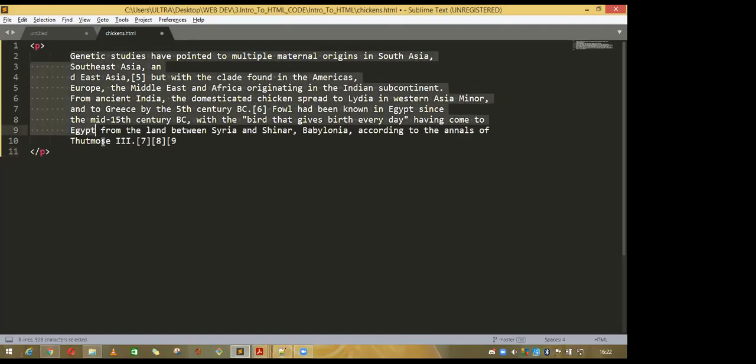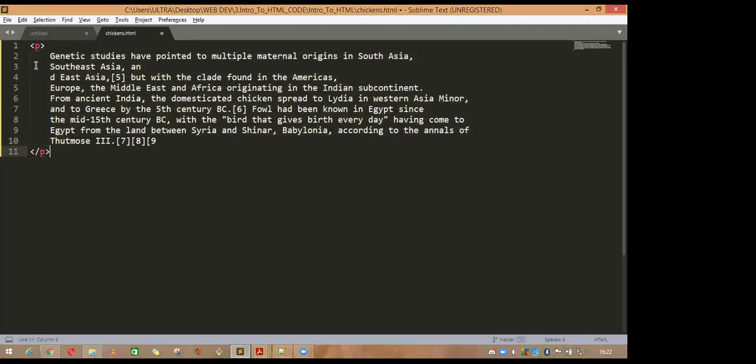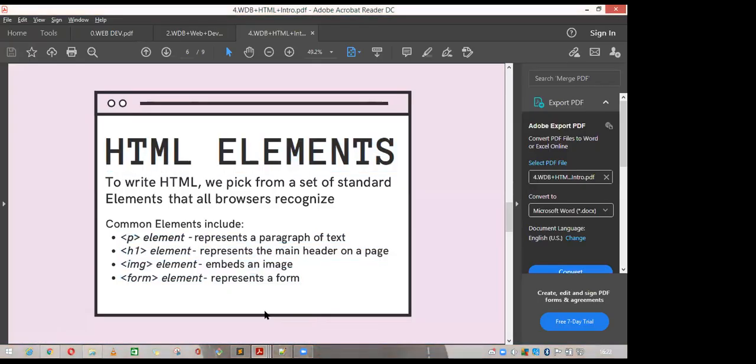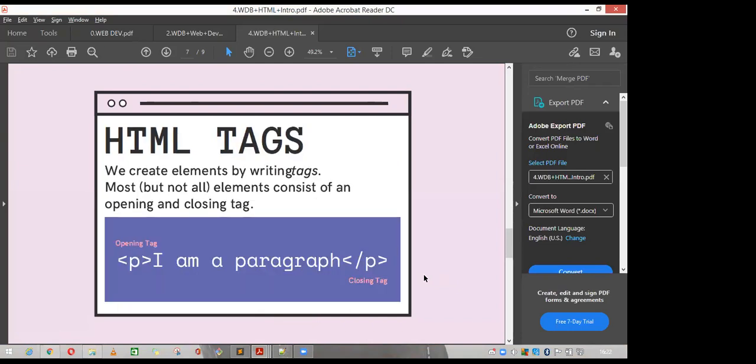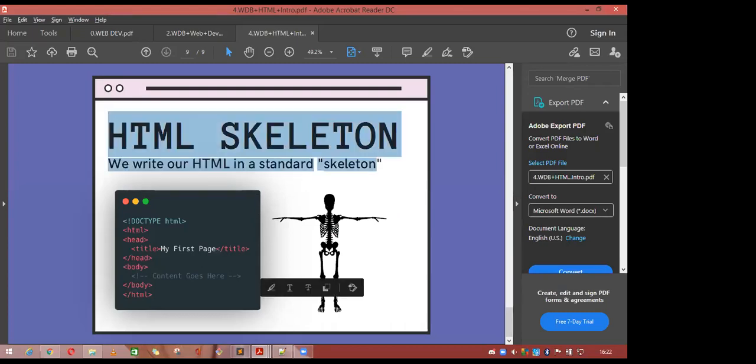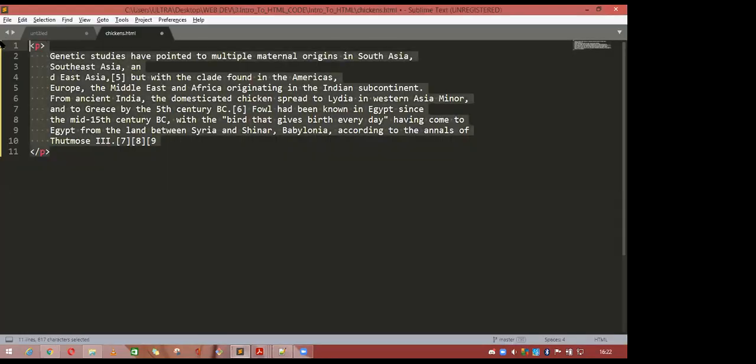Okay. So this is the first tag I'm using, the p tag. P is called the paragraph tag. It is the first HTML element, and gradually I will go to some other elements. But before that, you can see the HTML skeleton. Let me start with the HTML skeleton, then I will go to the p tag.